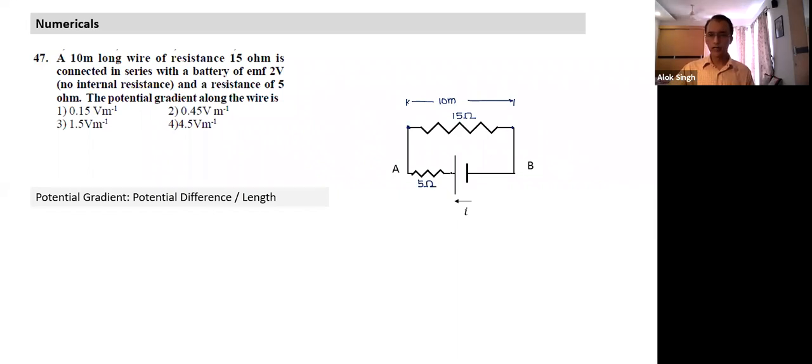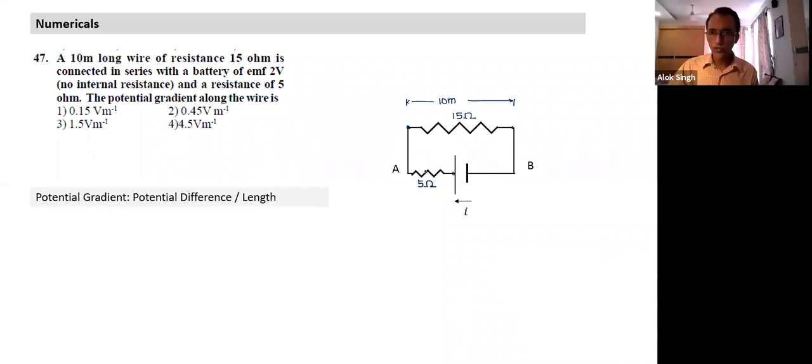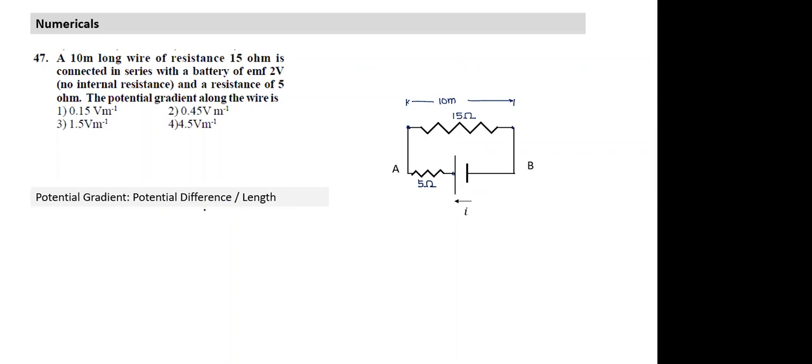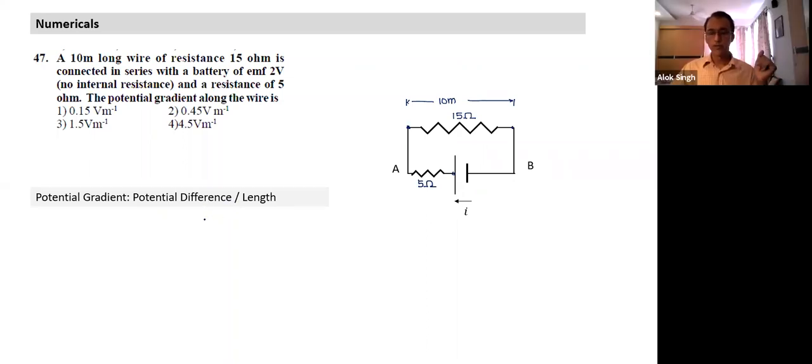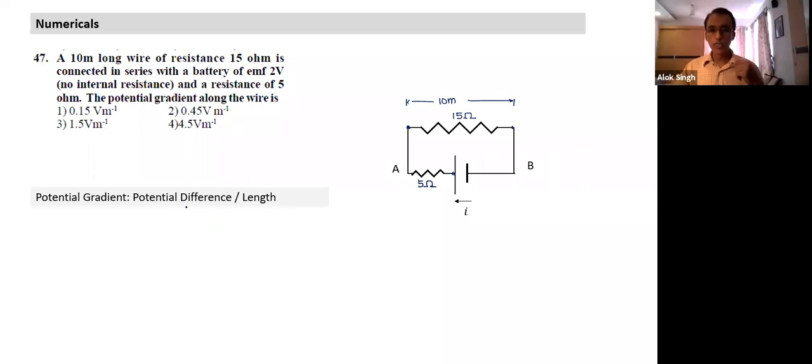What does potential gradient mean? See what we understand from here. As the charge moves from here, as it crosses resistance, it keeps losing energy, it keeps losing potential. If the resistance is uniform, the rate at which potential is lost is also uniform. So what is potential gradient? Potential gradient is potential difference divided by length. Is it related to field, sir? Yes, of course, it is related to field. If the field is constant, the potential gradient also is constant, and it has the same unit. What is the necessary condition for the potential gradient to be constant?